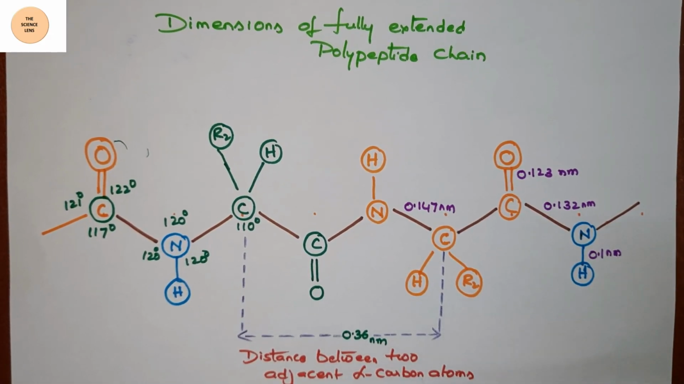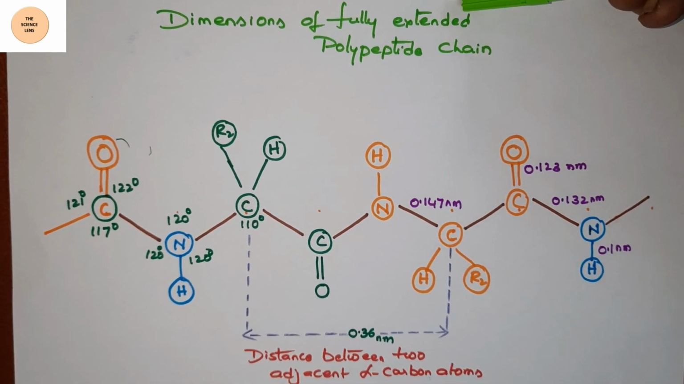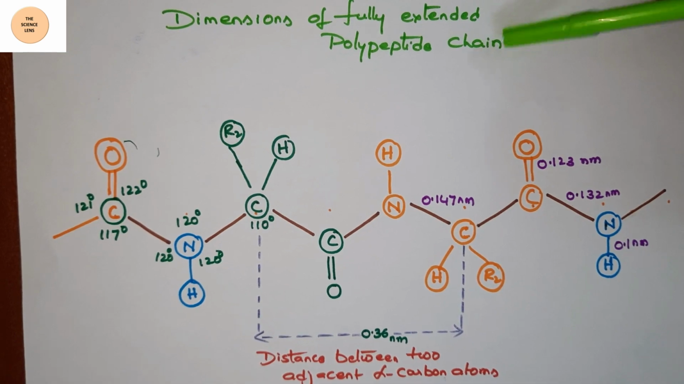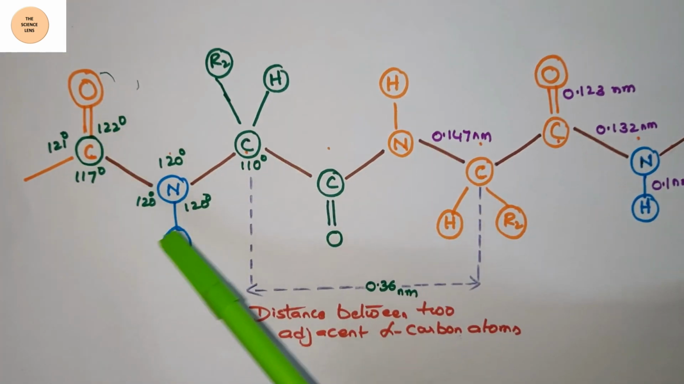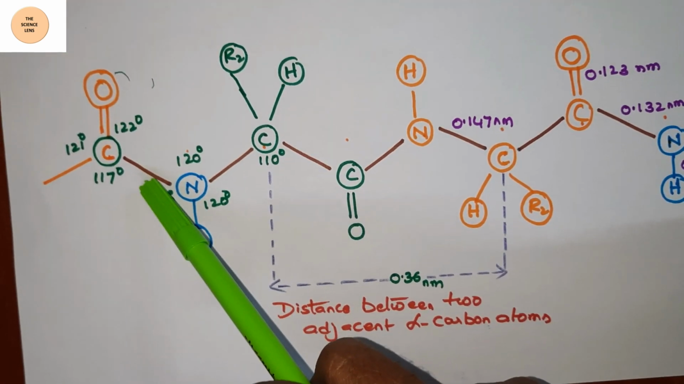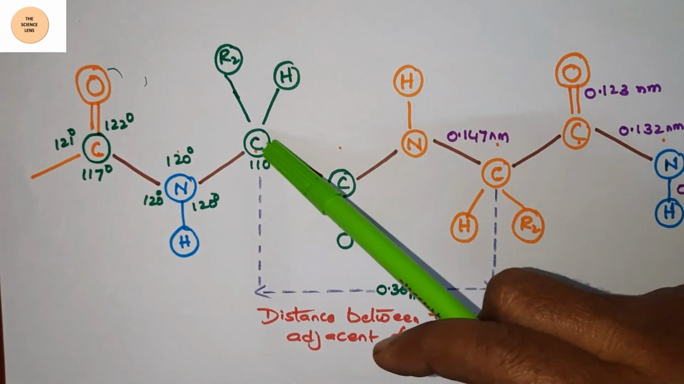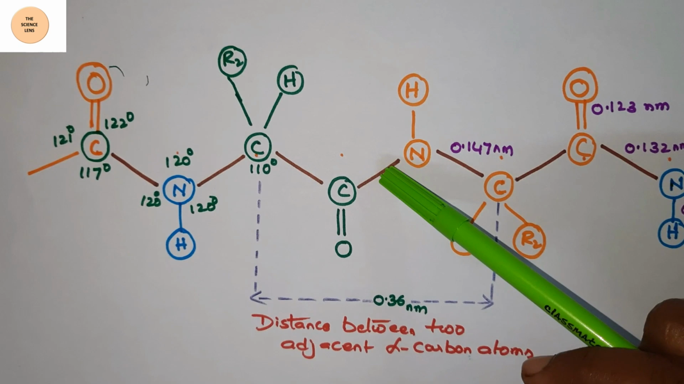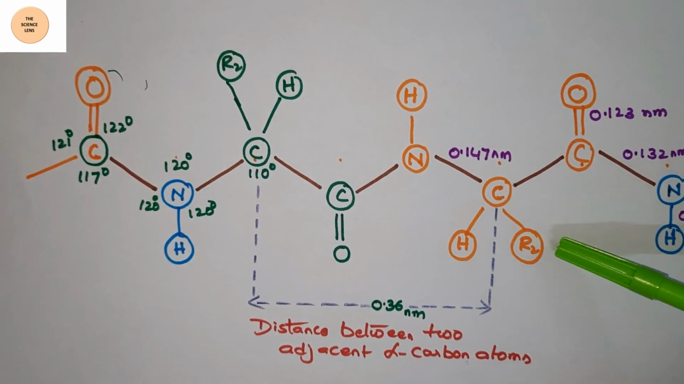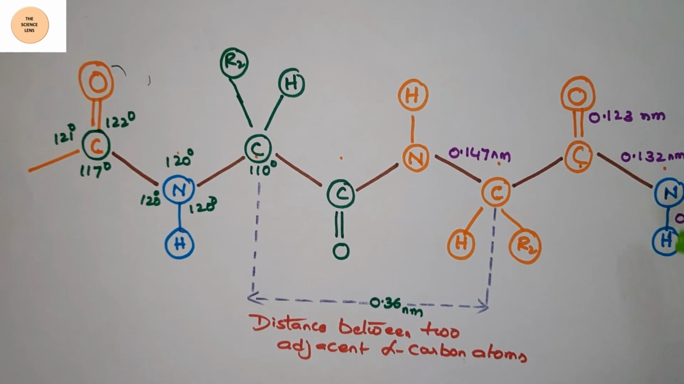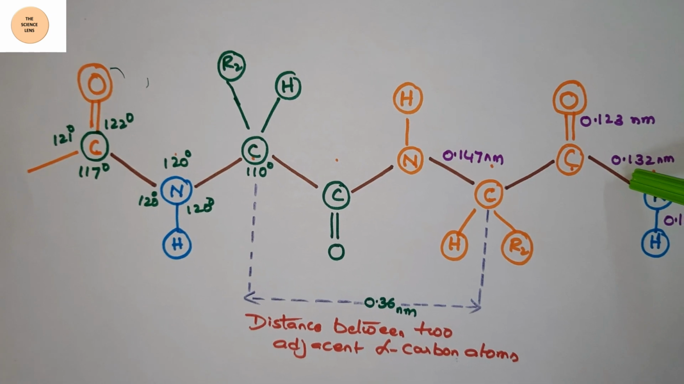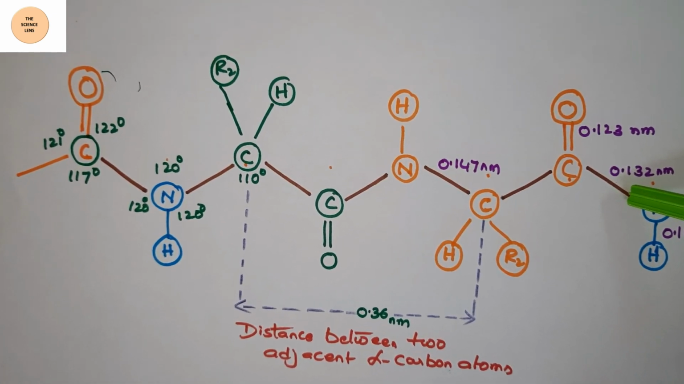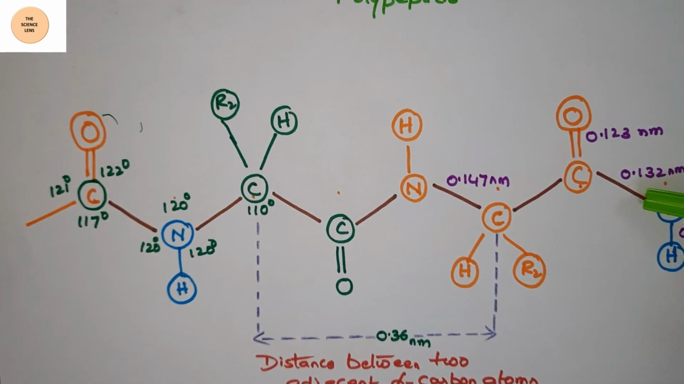This figure explains the dimensions of the fully extended polypeptide chain. Here C double bond O, NH, this is one peptide bond. Again CHR2, C double bond O, NH, this is the second peptide bond. CHR2, C double bond O, NH, this is the third peptide bond. Here we are not discussing the peptide bonds, but the dimensions.